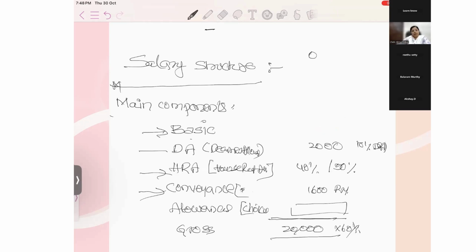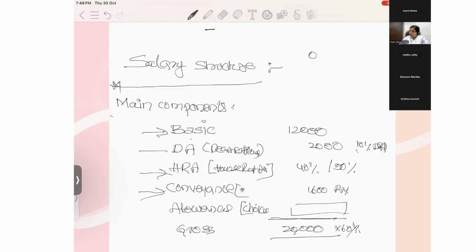If you are working in the HR department, you can take care of these points. What is the gross salary decided by the employer? If it is 20,000, what is 60% of 20,000? It is 12,000. And the DA depends on the government organization. And 40% of 20,000, what is that amount? 4,800. No, sorry, 40% of basic you have to take, not on gross. 60% of gross will be the basic.